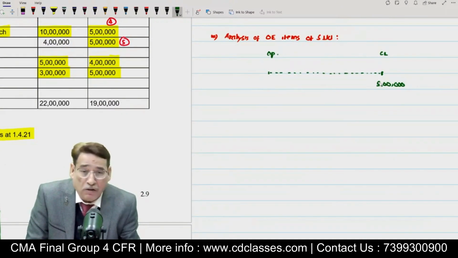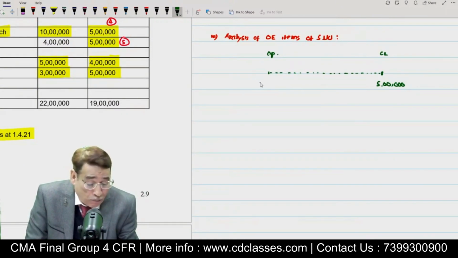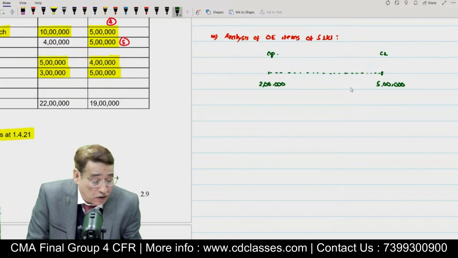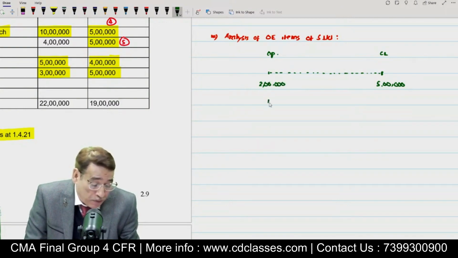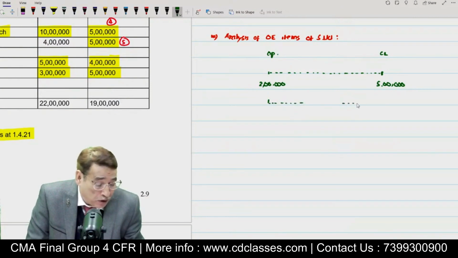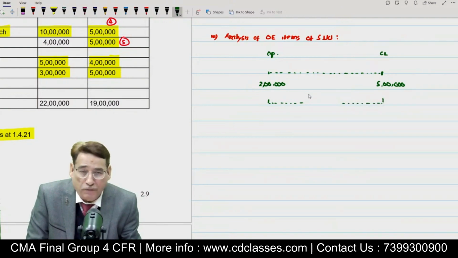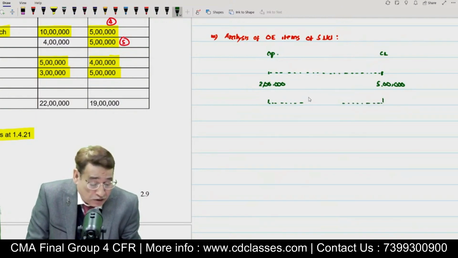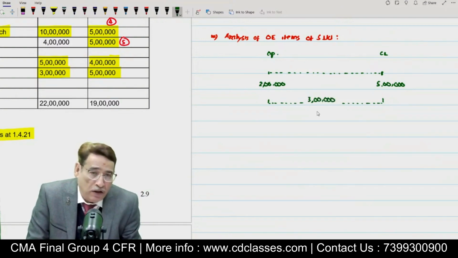So 5 lakh is the closing balance, and in this case our opening balance is 2 lakh. If the opening balance is 2 lakh and the closing balance is this much, how much profit must the subsidiary company have earned during the accounting period? To know that, you simply take the difference of these two, as I told you in the last session. So the difference comes to 3 lakhs. That means during the entire accounting period, the subsidiary company must have earned a profit of 3 lakh.